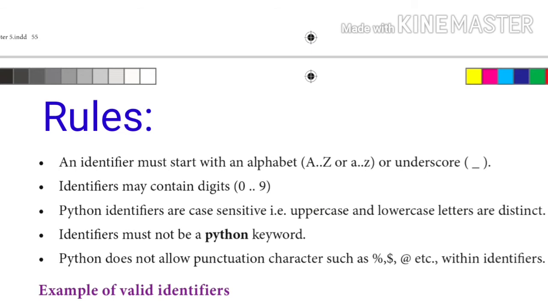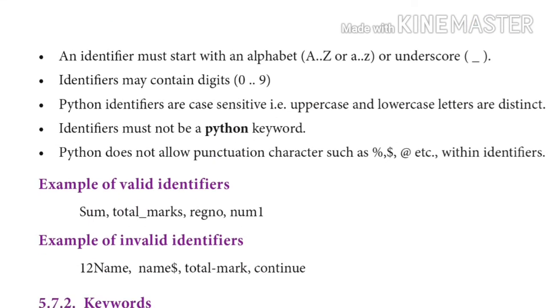Next, identifiers must not be a Python keyword. A keyword should not be used as an identifier. Very important point. Next, Python does not allow punctuation characters like dollar, asterisk, at symbol, percentage, etc. within identifiers. Here are examples. These are all valid examples: sum, total_marks, range, number1. These are all valid, as they follow the rules given for identifiers.